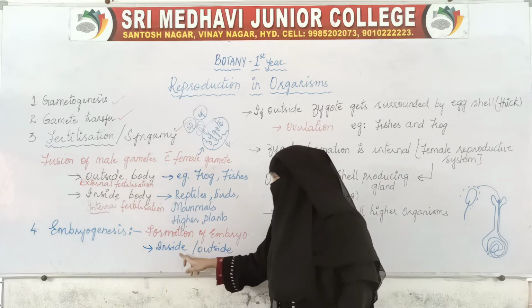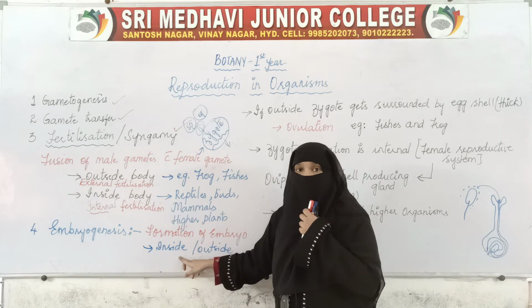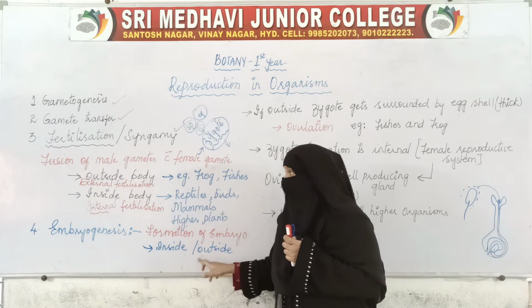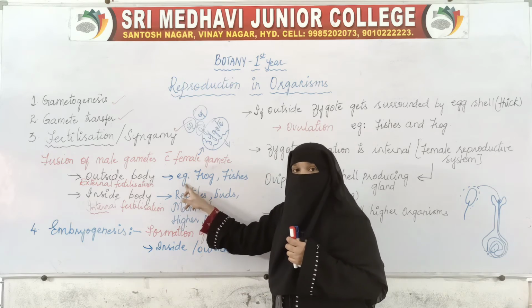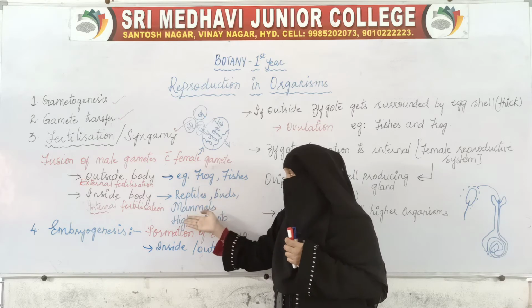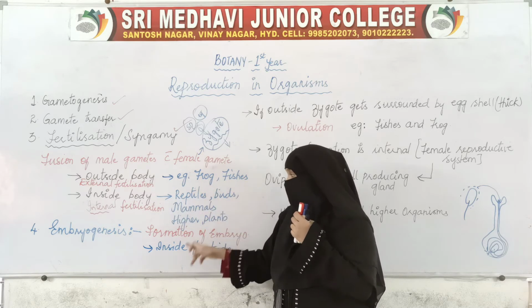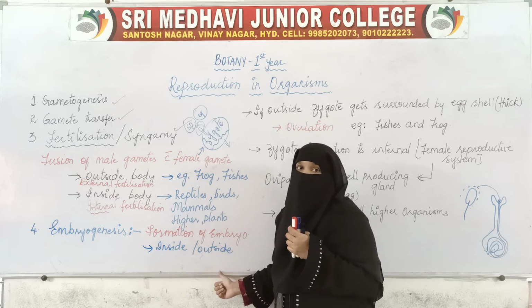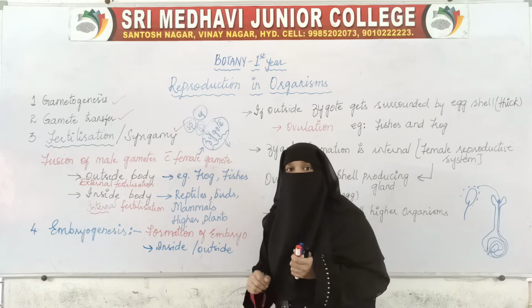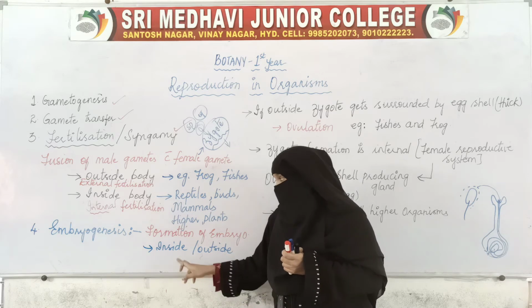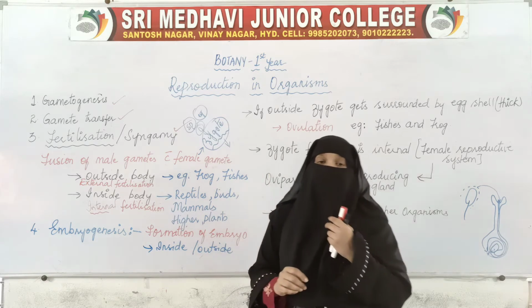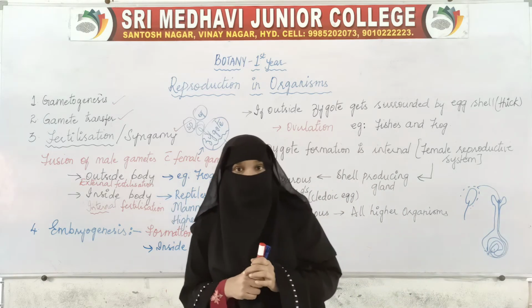Depending on where the formation of the embryo is taking place, whether inside the body or outside the body, it depends on where fertilization has taken place, outside or inside. If it is outside, the embryo formation will also be outside, and if it is inside the bodies, then further development will take place inside the bodies of the female organisms.